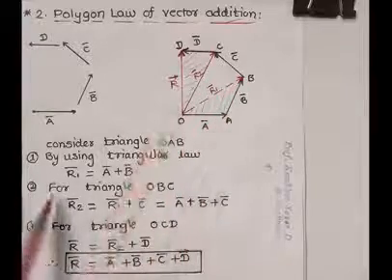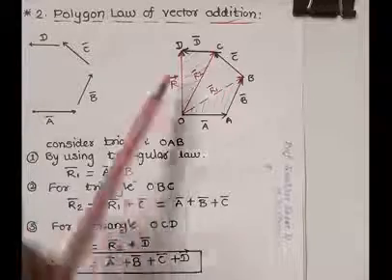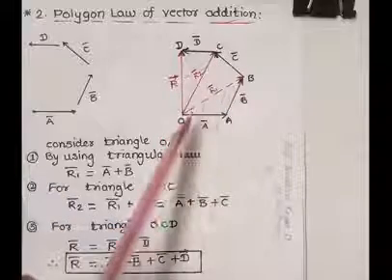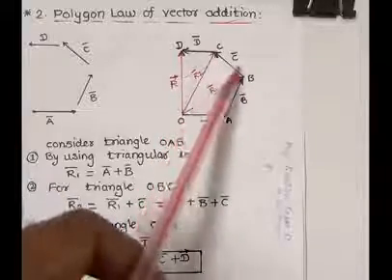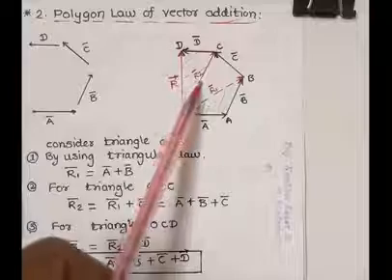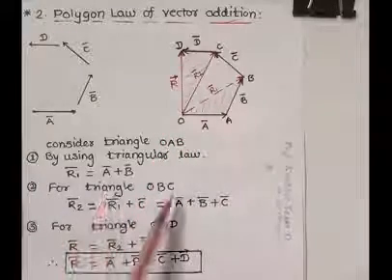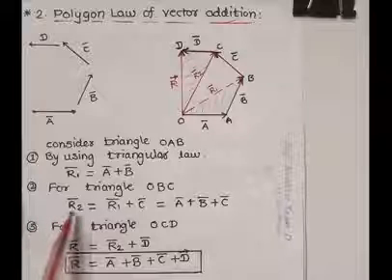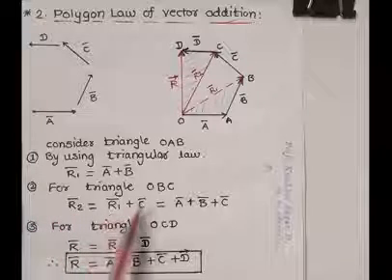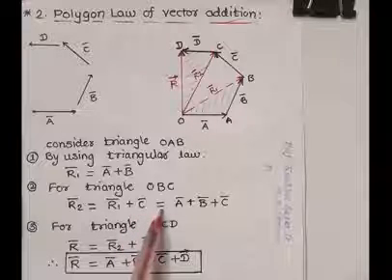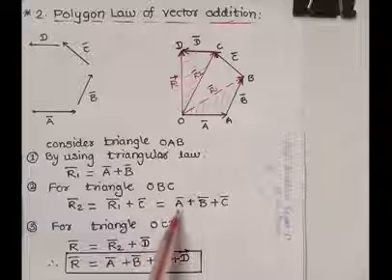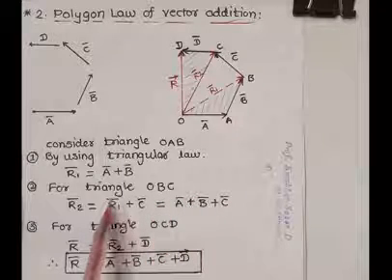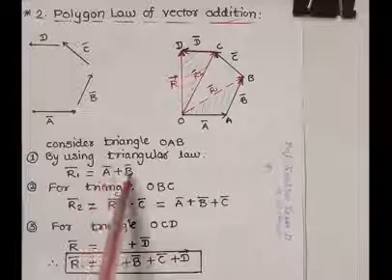Now for triangle OBC, R1 bar plus C bar is equal to R2 bar. Hence, for triangle OBC, by using the triangular law, we say that R2 bar is equal to R1 bar plus C bar, which is equal to A bar plus B bar plus C bar, since R1 bar is equal to A bar plus B bar.